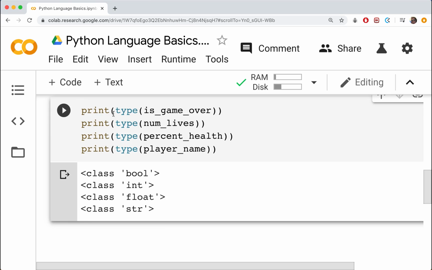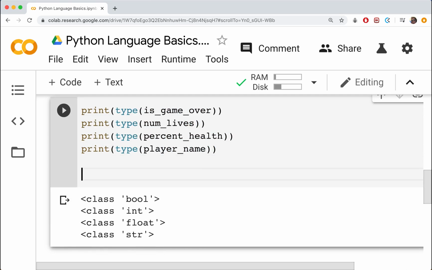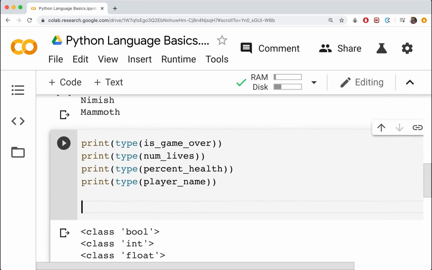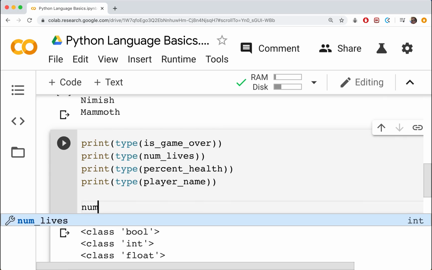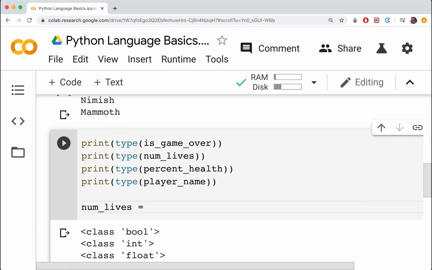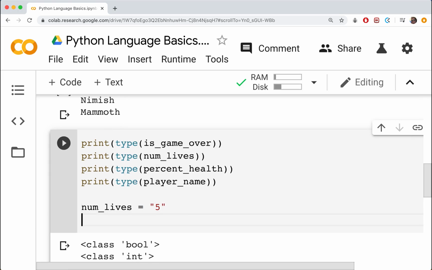But I just want to note that types are dynamic in Python. That's something that we talked about in the slides. So what if we do this? What if I said that the number of lives is now actually equal to some string representation of that number? So it's actually a string 5 rather than just the number 5.